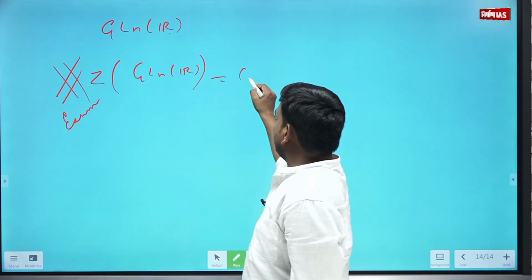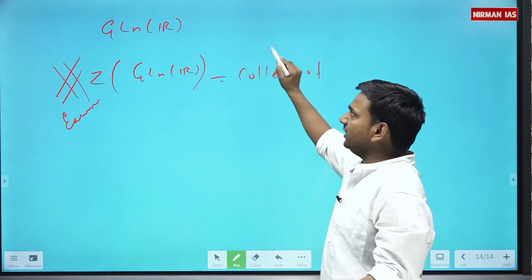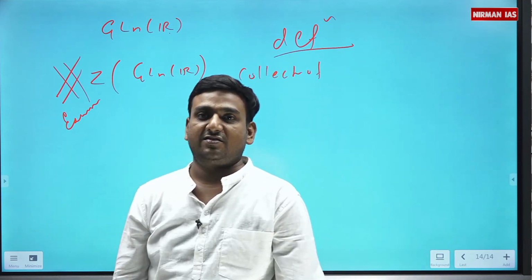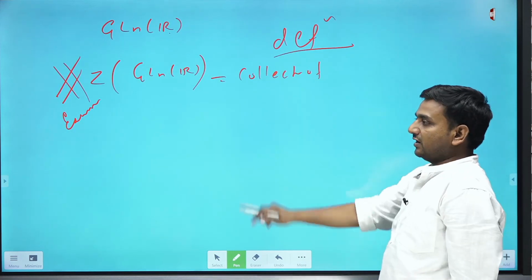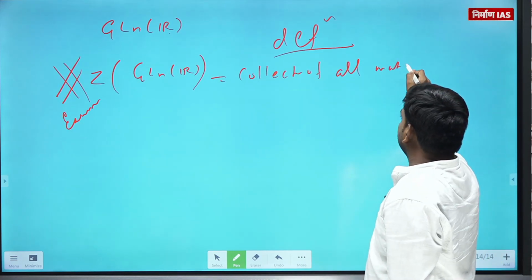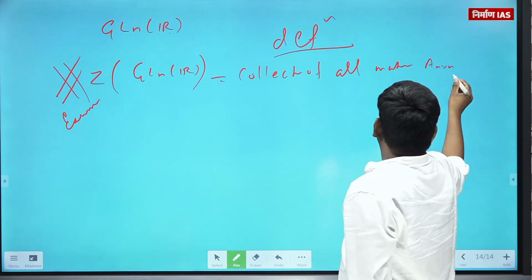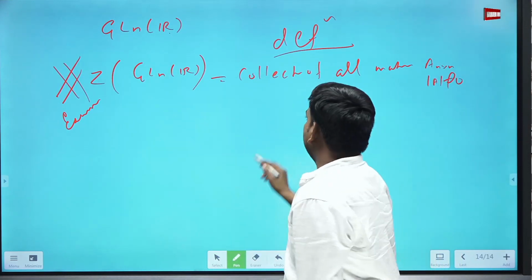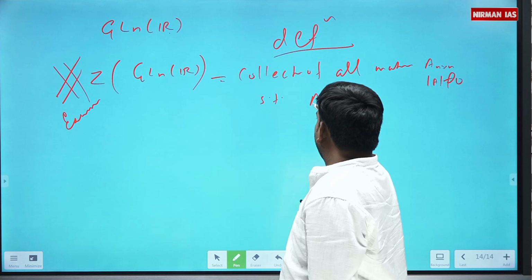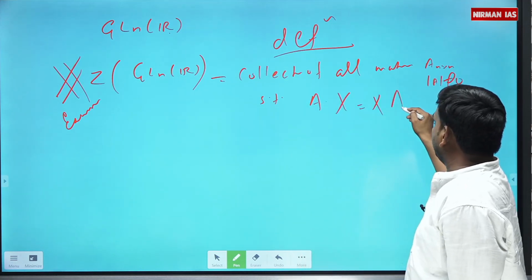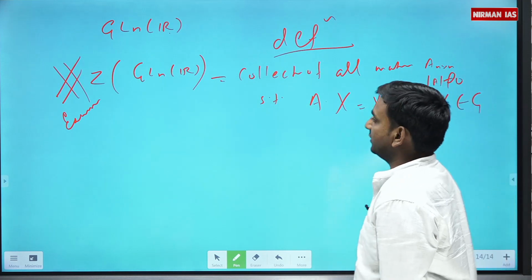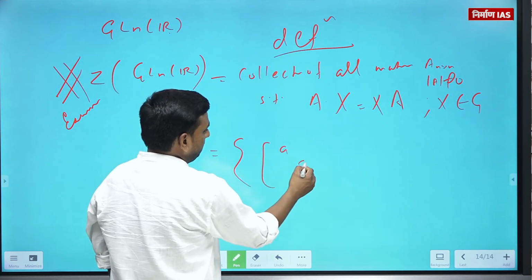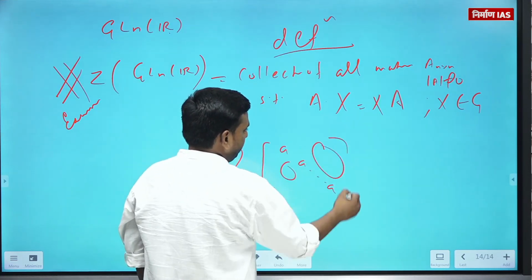So this will be the collection of, by definition only. Algebra is all about your love towards definitions. So the center of GL(n,R) is the collection of all n by n matrices such that the determinant is also non-zero, क्योंकि GL(n,R) से ही Z के एलिमेंट आएंगे, such that A commutes with every element of G. So please do remember that these are scalar matrices, A times identity.